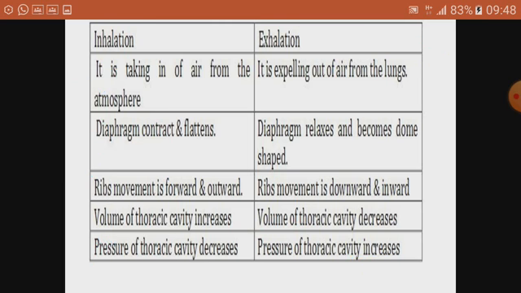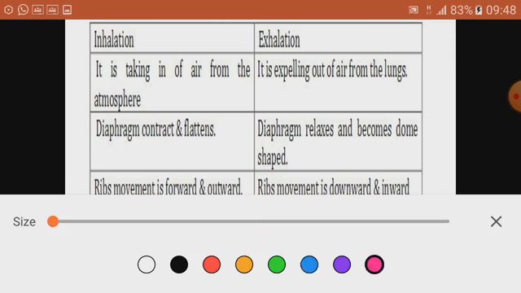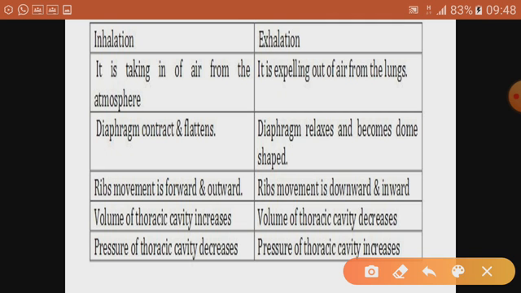If you see the diaphragm, when you have drawn the human respiratory system, at that time you must have drawn the diaphragm. It is a muscular partition between the thoracic cavity and the abdominal cavity. As I have already taught you, diaphragm is a muscular partition between two cavities. Upper cavity is thoracic or the chest cavity, lower cavity is abdominal cavity.